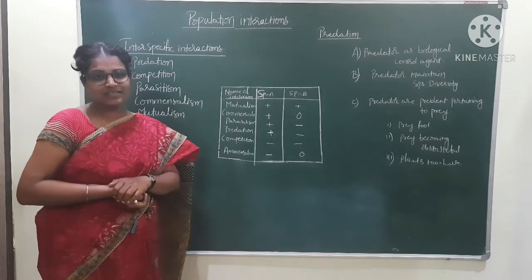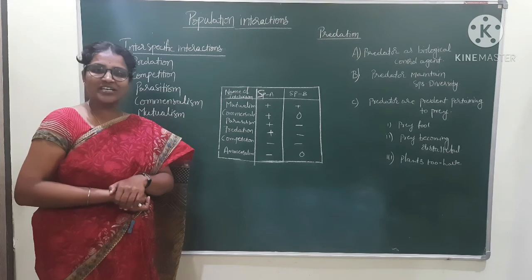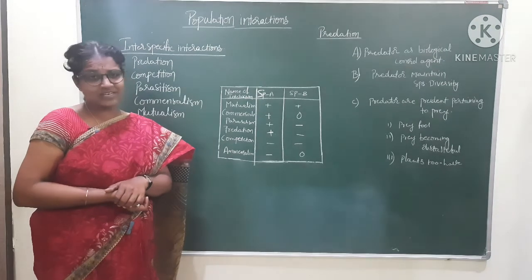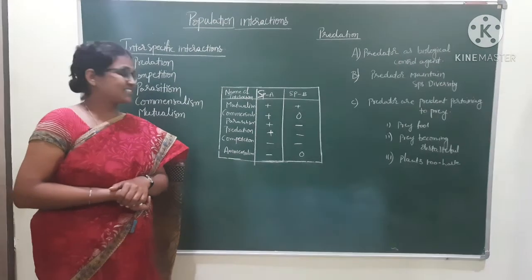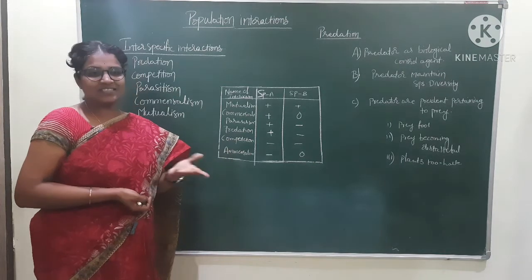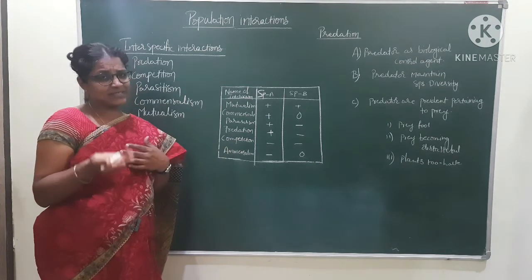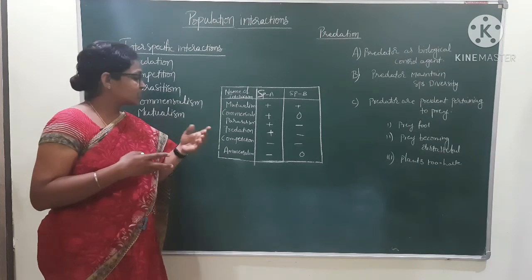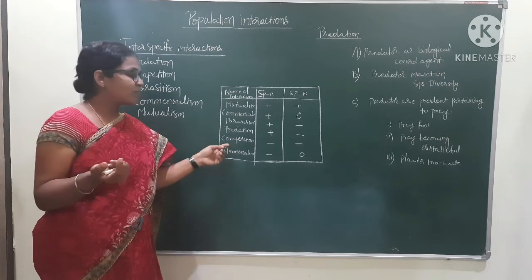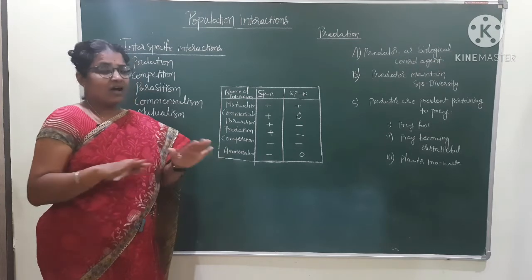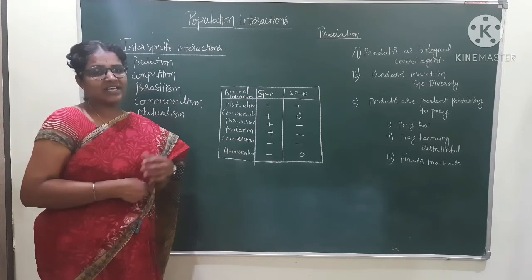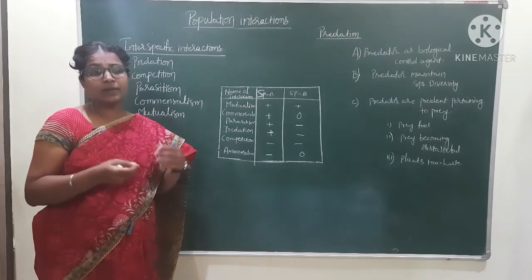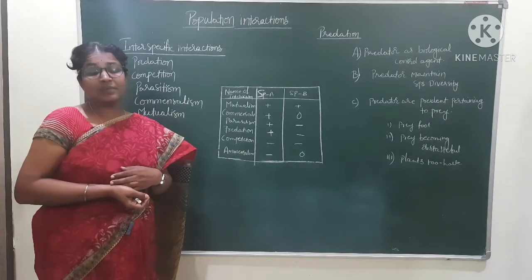Parasitism, all of you know, we already discussed Ascaris lumbricoides and Plasmodium vivax. Man is affected, and Plasmodium is not. Predation, I already told you, the tiger species and other species, like a snake and rat, or a snake and frog. Like that, in predation one is benefited, the other gets harm. In competition both of them are harmed. Amensalism, there are very few examples, such as the walnut plant.